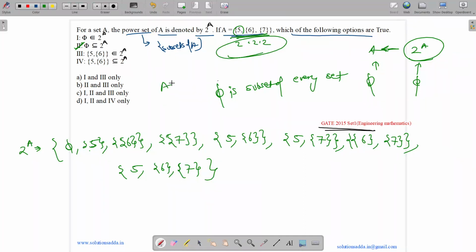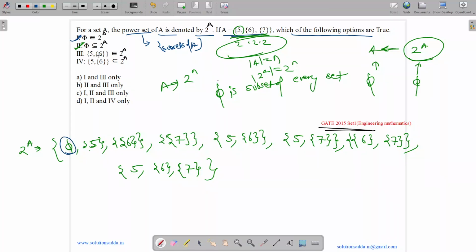So if a set has n elements, then the power set has 2 to the power n elements. So for a set of n items, if cardinality of A is n, then cardinality of 2 to the power A is 2 to the power n. Now let us see. 5 belongs to 2 to the power A. Yes, 5 is over here. So 5 belongs to 2 to the power A.